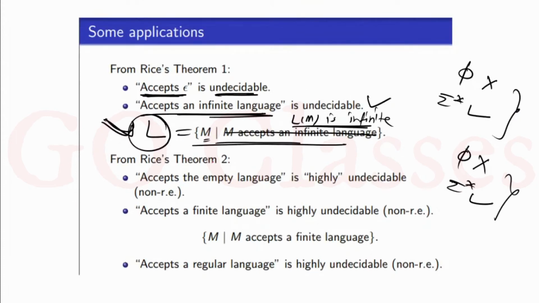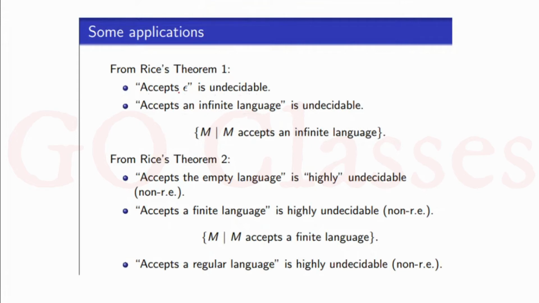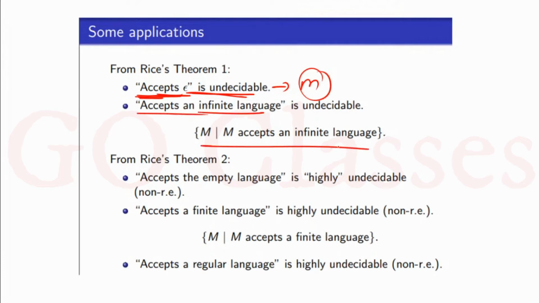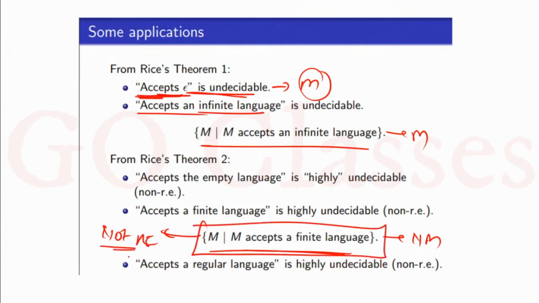So let's take these examples. Accepts epsilon. Is this monotonic or non-monotonic? This is a monotonic property, because if you have an RE language which contains epsilon, then its superset also contains it. So this is a monotonic property. Now this accepts infinite language. This is also a monotonic property. Accepts finite language. This is non-monotonic, so for this language you can say not RE. Remember, this language is not an RE language.